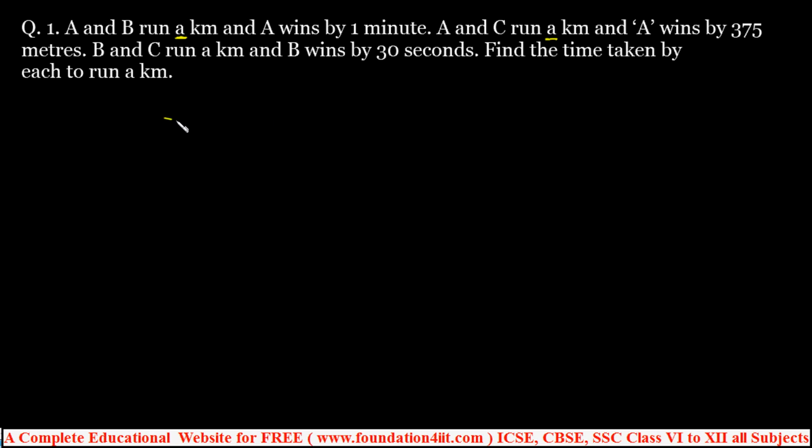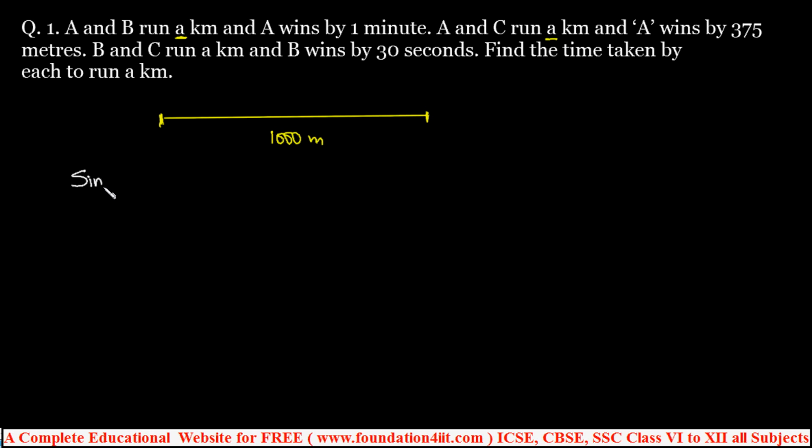So the distance of the race is exactly 1 kilometer, that is 1000 meters, because sometimes they'll give it in meters also. So the distance from the starting point to the winning point is 1000 meters. Now let us see the statements one by one. The first one is A and B run a kilometer and A wins by 1 minute.